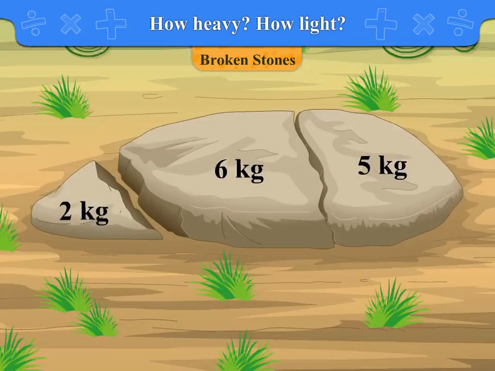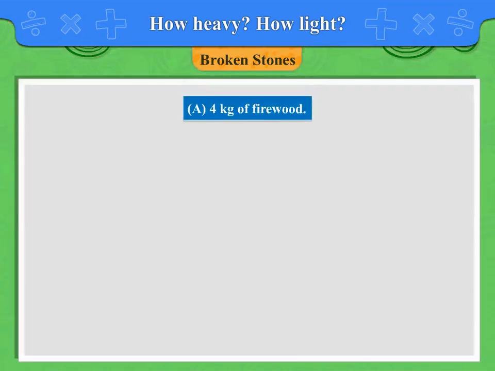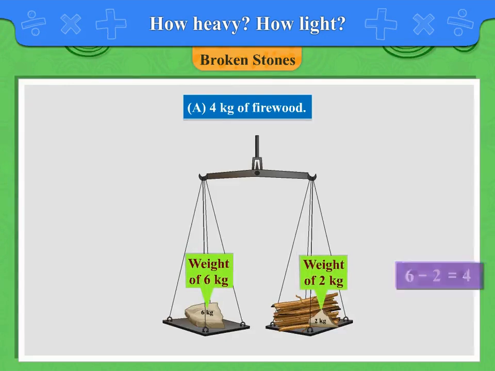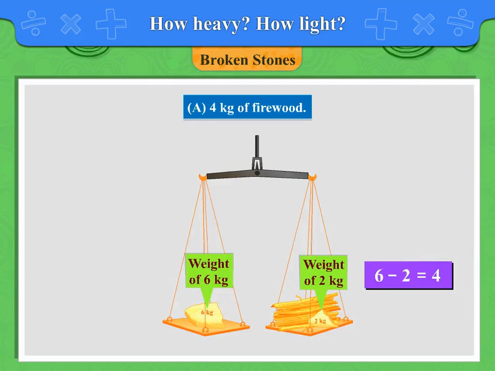Now let us see how Abdu will use these stone pieces to weigh different weights. We have the stones weighing 5 kg, 6 kg and 2 kg. Weigh 4 kg of firewood. On one pan place the 6 kg weight and on the other pan put the 2 kg weight and firewood till both the pans are in the same level.